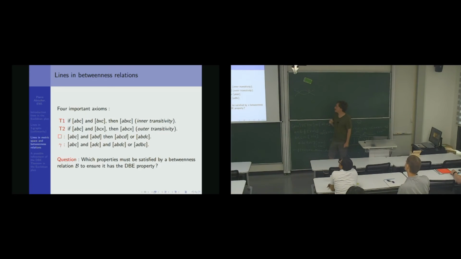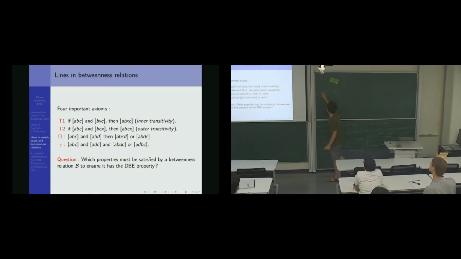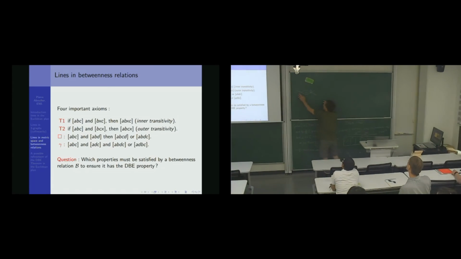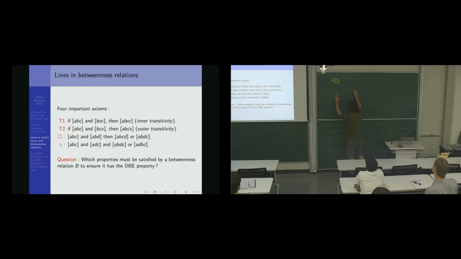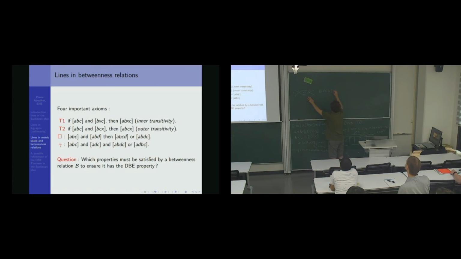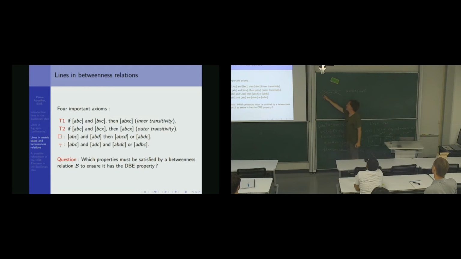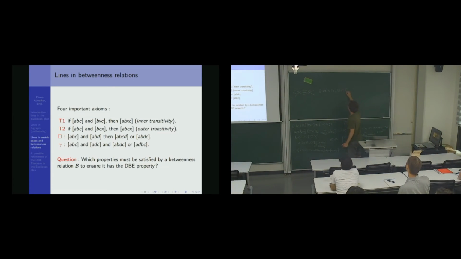Okay? So what does the inner transitivity say? Is that if I have a point X here and a point Y here. So what does it mean? It means that I have XAB. So this is by definition of this draw. And AYB. And then inner transitivity tells me that actually there is a shortest path from X to B that goes through Y and A. So this implies X, A, Y, B.